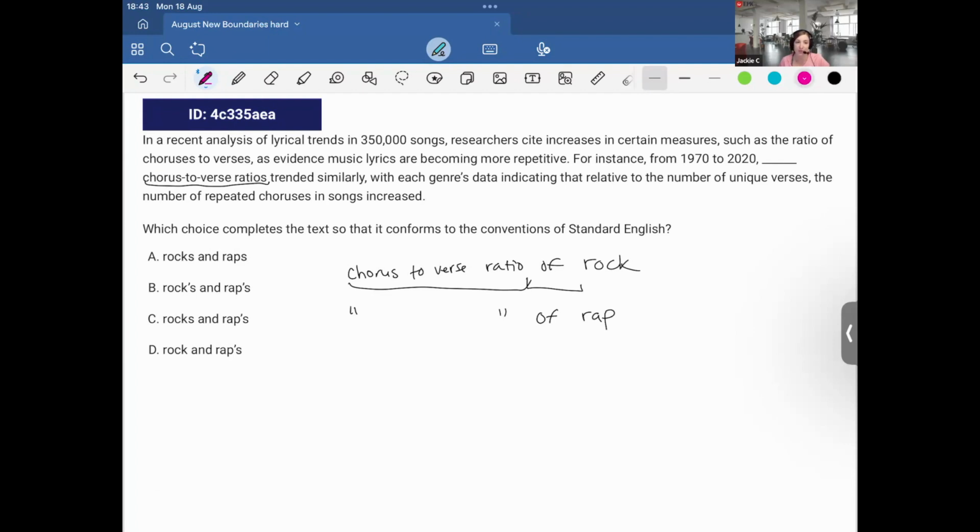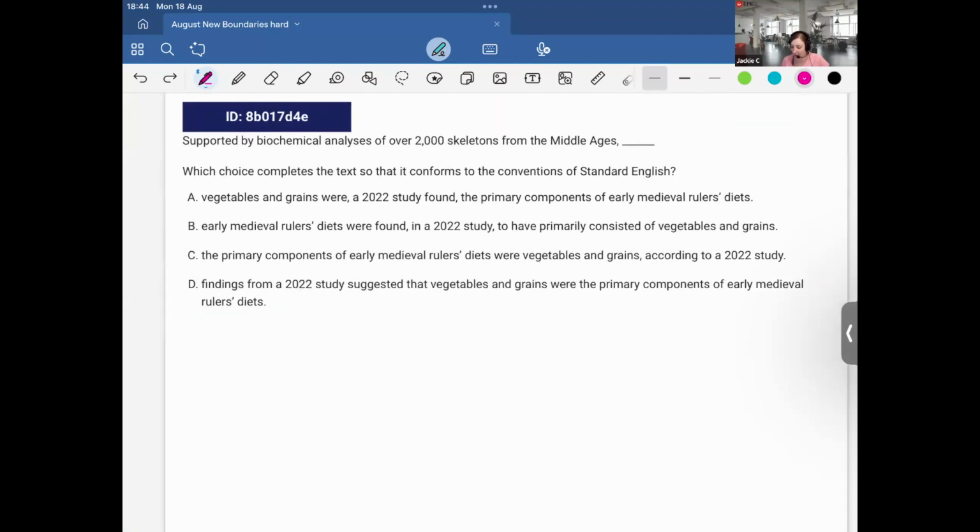So I know for sure, since I'm showing this possession and ownership, that I need to have two apostrophes, one for both of them. And therefore, it must be B. We need the possession. A doesn't have the possession at all. This misses one, and this also lacks an S. Okay, so with apostrophes, if you're not sure, what I like to do is see if it makes sense when you attach "of" to whatever's in question, in this case the rap and rock, and see if it makes sense. Okay, amazing. Continuing our journey.